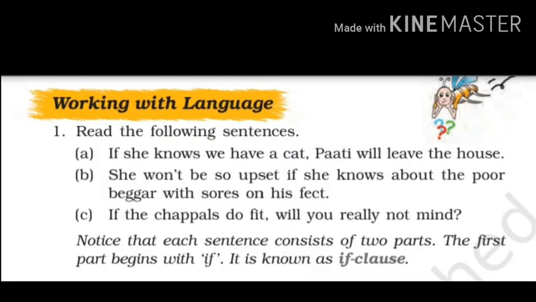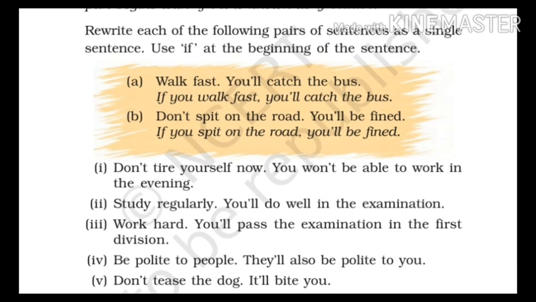Working with language. First one, read the following sentences. If she knows we have a cat, Party will leave the house. She won't be so upset if she knows about the poor beggar with sores on his feet. If the chappals do fit, will you really not mind? Did you notice the sentence A and C started with the if clause and we use a comma to separate the if clause and the main clause. Then we have some exercise related to that. It is given there. Try to do it yourself.